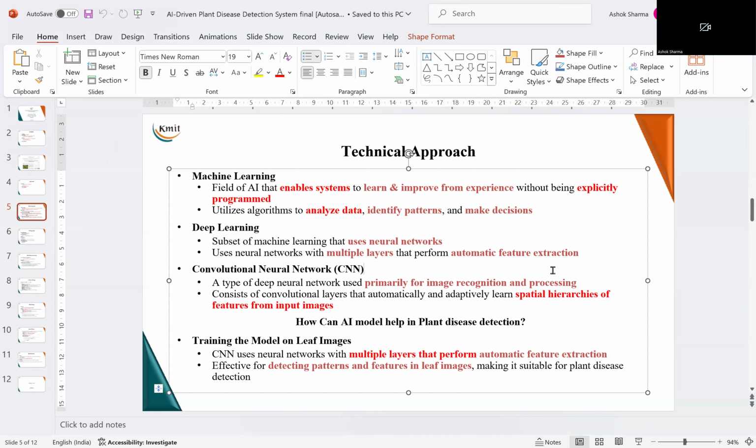And what about convolutional neural networks, that is the CNN? So CNN is the machine learning or deep learning model for image type data. Now you see that the leaves are image type data, and CNN is the best bet for this problem. We can train the model to identify features of diseased leaves and plants, and it will be able to distinguish between healthy plants and diseased plants. So that is why we are using the CNN model of deep learning.